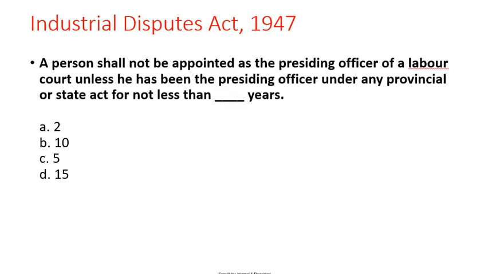Next question. A person shall not be appointed as a presiding officer of a labor court unless he has been a presiding officer under any provincial or state act for not less than dash years. Options: 2, 10, 5 and 15. Correct answer is 5, not less than 5 years.